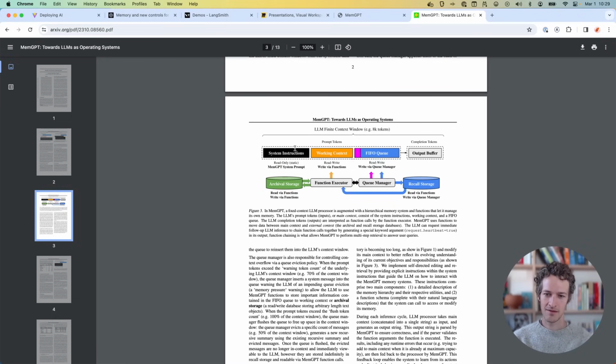The way they approached it, they've always got the system instructions that go through. They have some of this long-term working context. I believe that's long-term. I read through this one, but I won't explain it perfectly correctly. So this would be some of those long-term memories and family attributes. And then they also have a queue of messages that are happening, so that whole conversation would be in the queue. When the queue hits a certain point, they condense it and say, all right, after 10 messages, let's condense that into one long-term memory. That fuchsia section down here is now long-term memory. You clear the queue out and begin a new conversation.